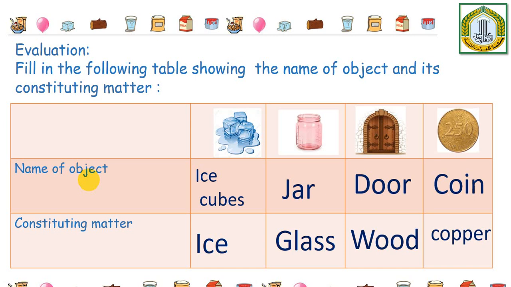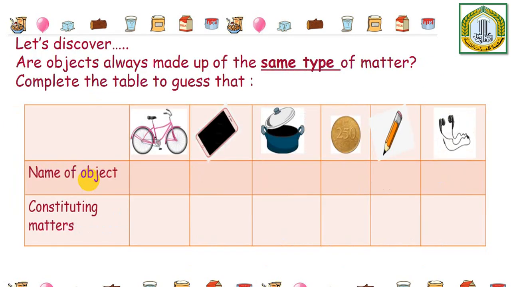Okay? Now, are all objects made up of the same type of matter? Let's find out. Look at the different objects that we have here. I want you now also to write the name of the object and to think of what it might be made up of.